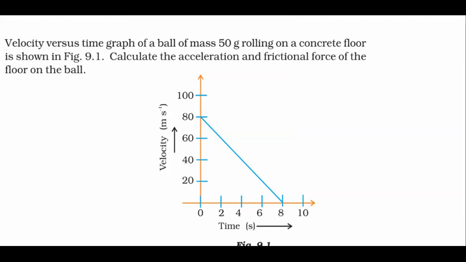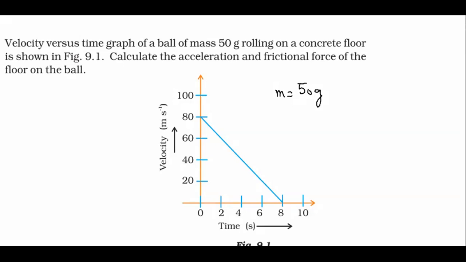Sir, just a minute. Okay. So the velocity versus time graph, mass is actually 50 gram. So here we have a 50 gram mass rolling on a concrete floor as shown in the figure. Calculate the acceleration and the frictional force of the floor on the ball. So we have to calculate the acceleration and the frictional force on the ball.